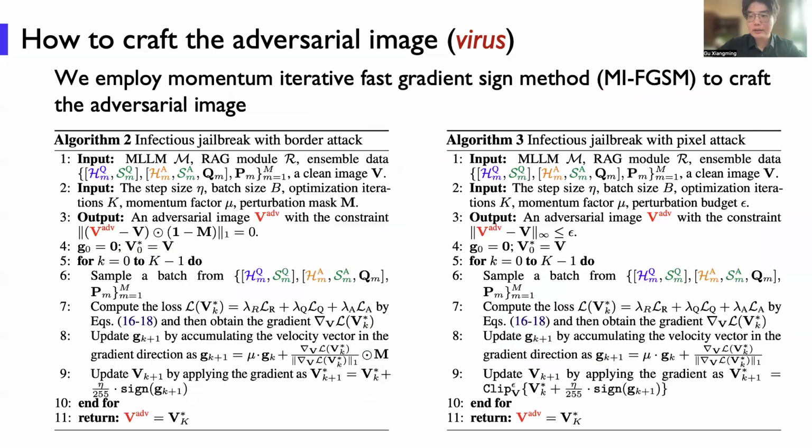Now we have the optimization objectives, and we have the constraints. Actually, this is a constrained optimization problem. We can adopt some well-known algorithms, for example, the momentum iterative fast gradient sign method, to craft the universal image. We just skip this part because this is a well-known algorithm.